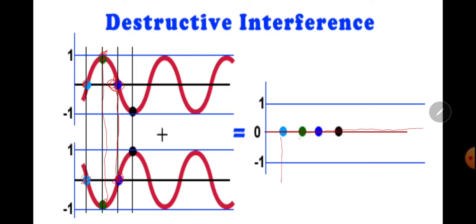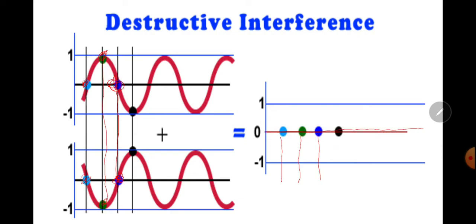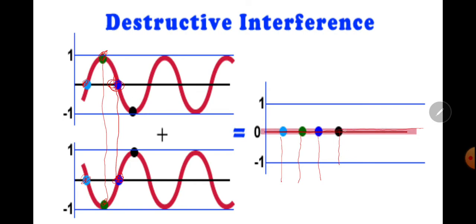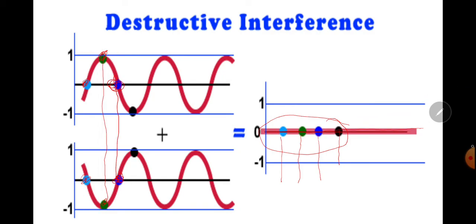Blue dots for blue, green for green, sky blue for sky blue, and the last one is black for black. So at each point, each amplitude, the wave will interfere destructively. So no wave will be produced.